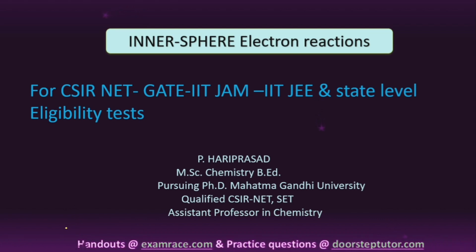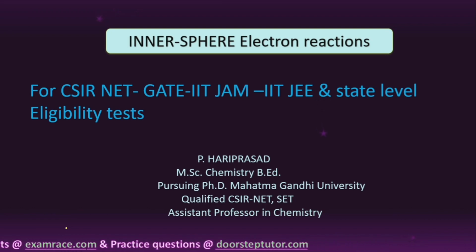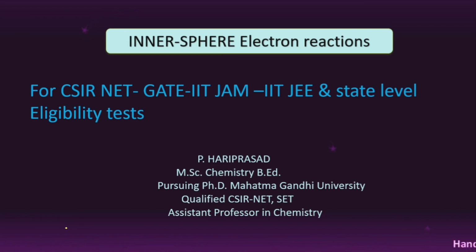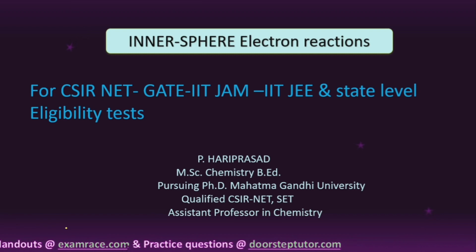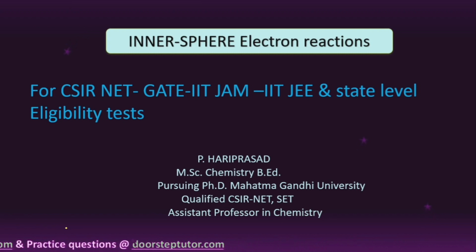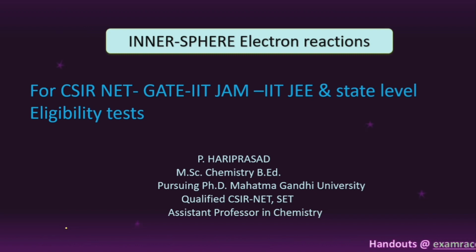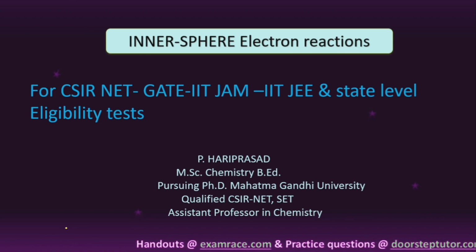But in the case of inner sphere electron transfer reaction mechanism, the two metal atoms are bound. That means the coordination sphere of one metal complex and the coordination sphere of another metal complex are joined with a bridged ligand. So the electron transfer takes place through the bridged ligand. The electron transfer does not take place directly from one metal atom to another metal atom, but through a ligand. So this ligand acts as a bridging ligand. That is a very important concept in inner sphere electron transfer reactions, right?